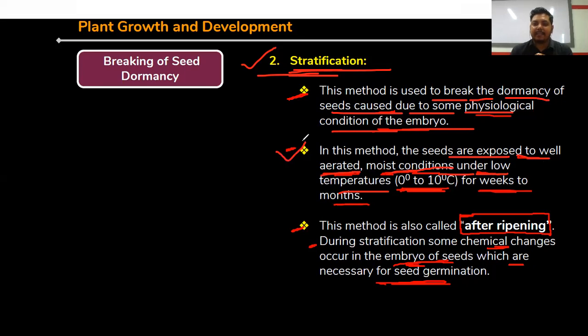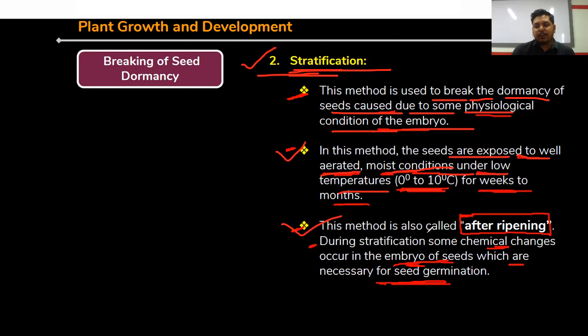Here one physiological condition is temperature. So simply we are treating the seed with very low temperature, between 0 to 10 degrees Celsius, for a week or month. We are treating the seed for breaking down the dormancy.